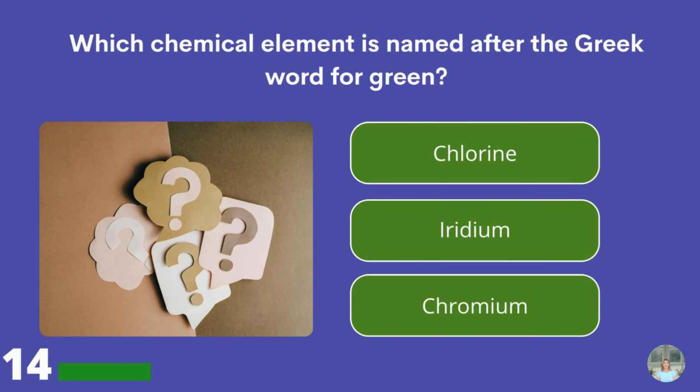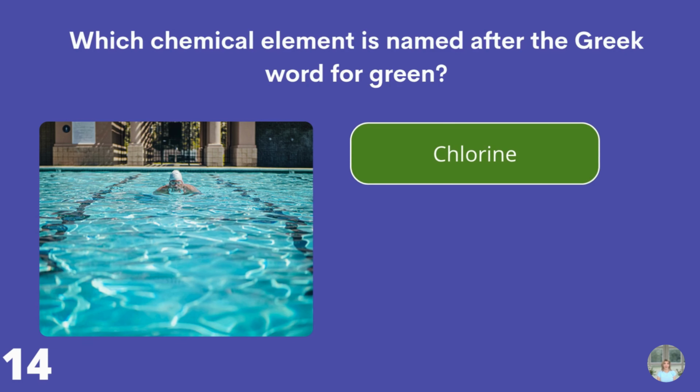Which chemical element is named after the Greek word for green? Chlorine, iridium, or chromium? Chlorine.